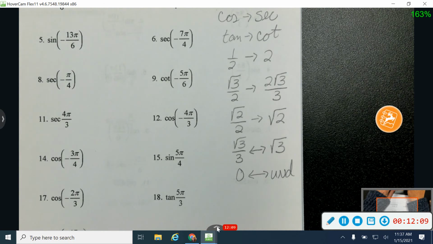Okay. As you're working with these, if cosine is negative, secant is also negative. Okay, so the sign of it doesn't change. It's still going to be negative if your original is negative, and I'll show you what I mean on that.